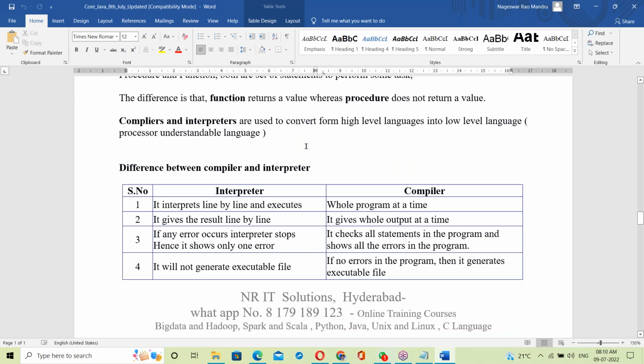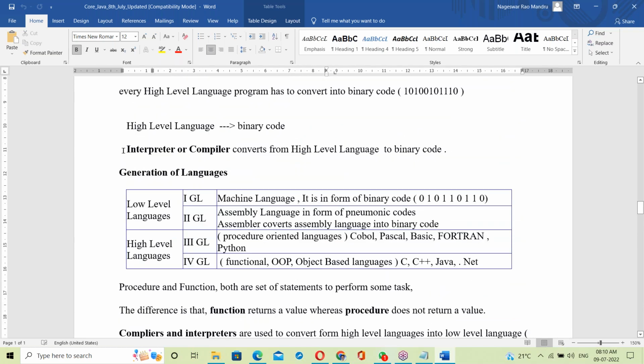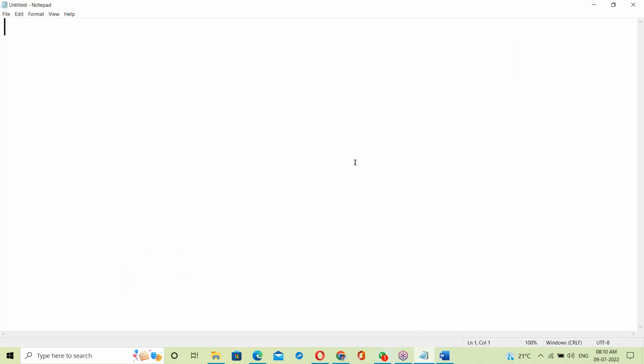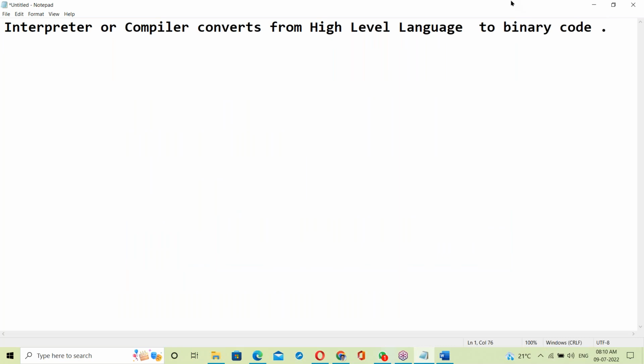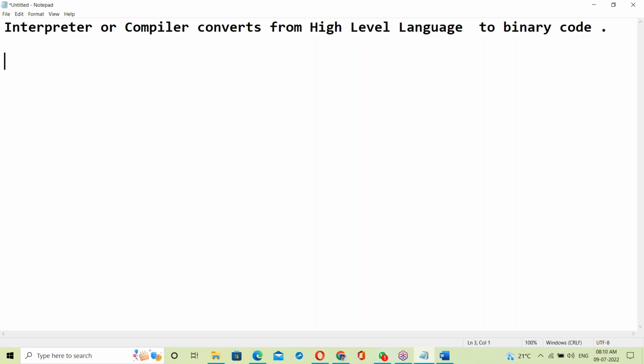Today's topic is about interpreter and compiler. In the last class, we discussed that an interpreter or compiler converts from high level language to binary code. This topic was discussed in the previous class.